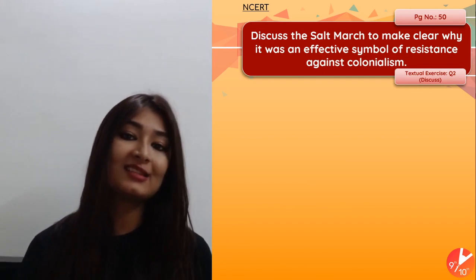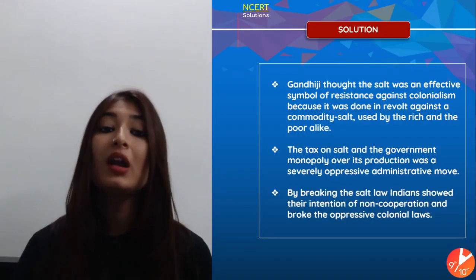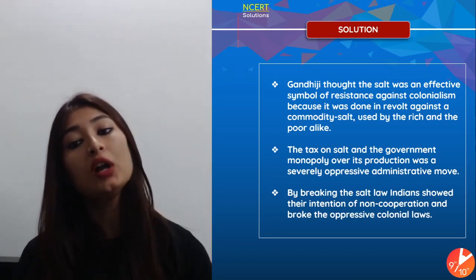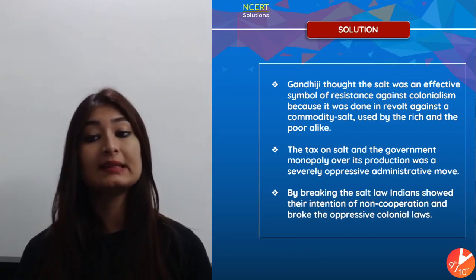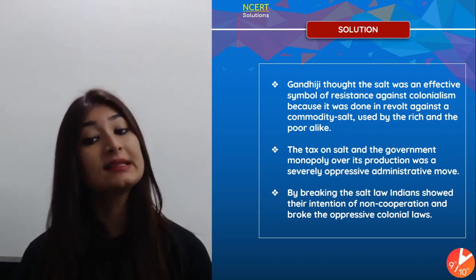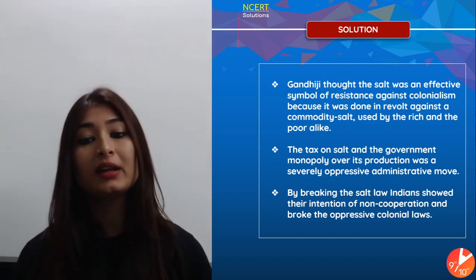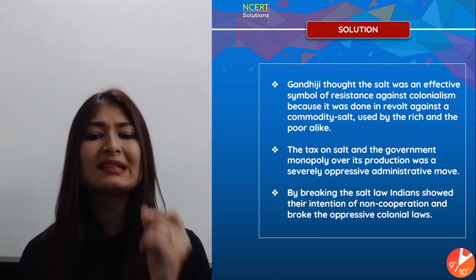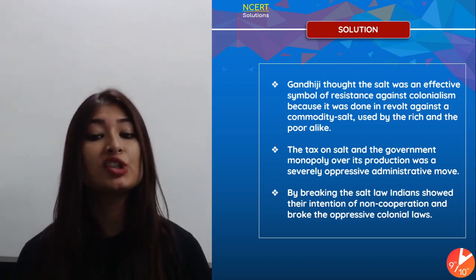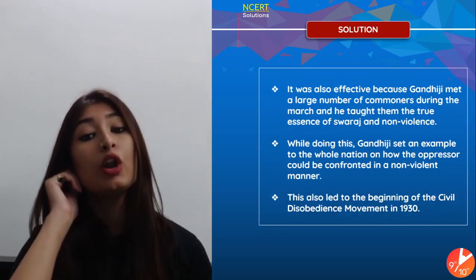Now let us look at the answer and see how the points have been framed, and this is how you can put it in your answer sheet in the examination. So Gandhiji thought that salt was an effective symbol of resistance against colonialism because it was done in revolt against a commodity, salt, used by the rich and the poor alike. The tax on salt and the government monopoly over its production was a severely oppressive administrative move. By breaking the salt law, Indians showed their intention of non-cooperation and broke the oppressive colonial law.